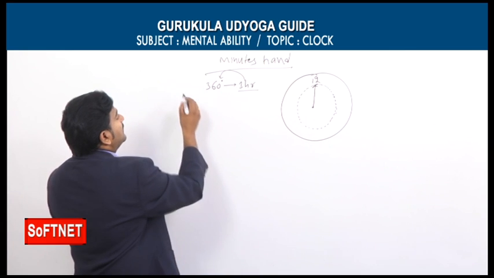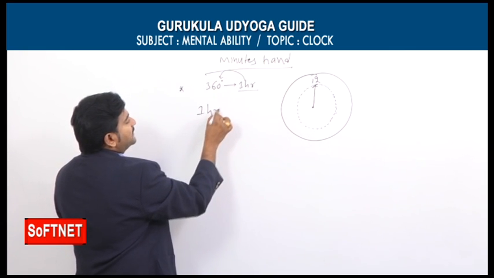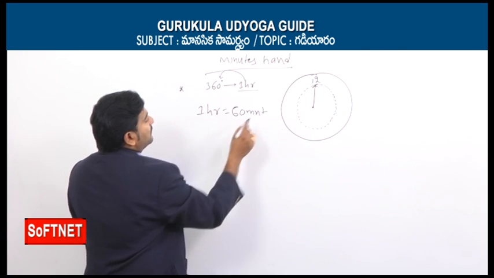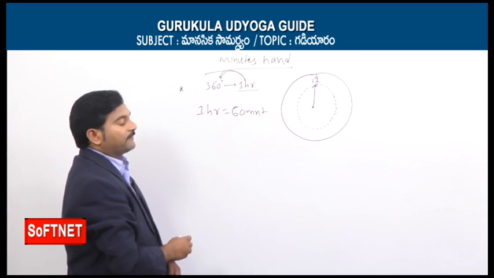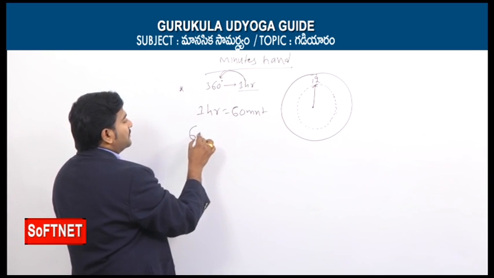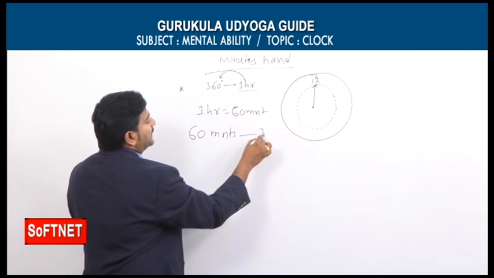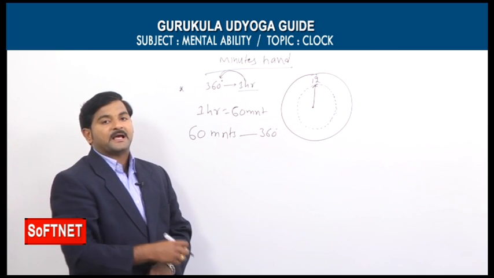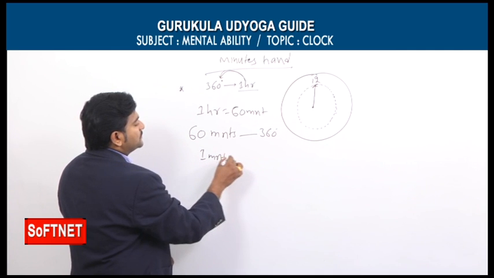As we already know, 1 hour is equal to 60 minutes. If the minute's hand makes 360 degrees in the span of 1 hour, it makes 360 degrees in the span of only 60 minutes. So for 1 minute, how much?